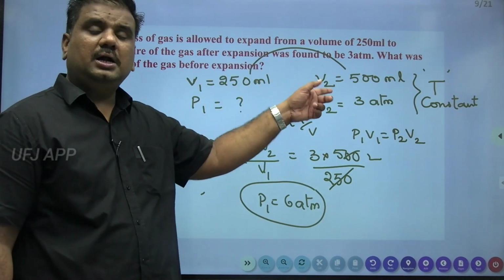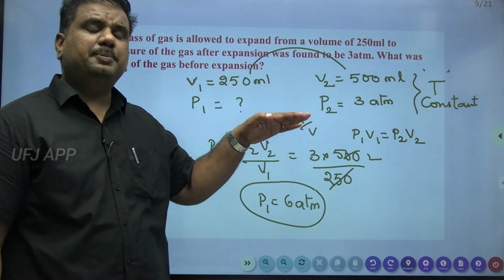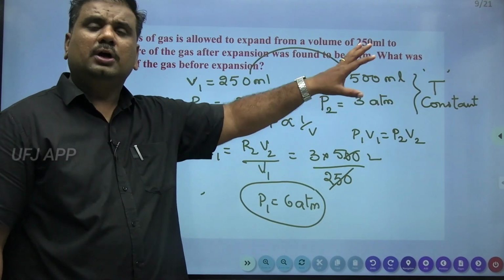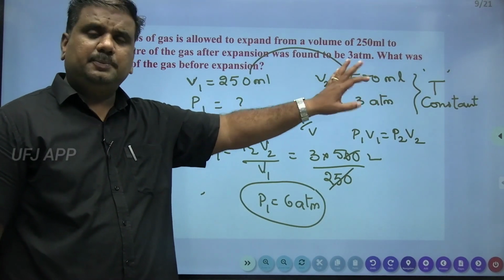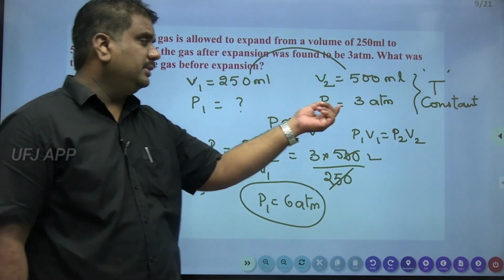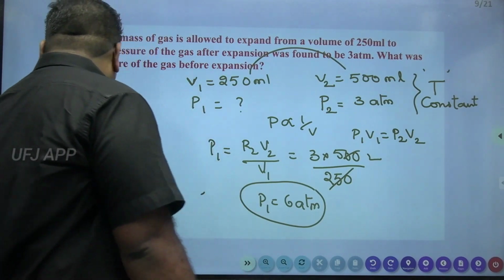Volume is getting doubled, so pressure should be half. So half the value of P is nothing but 3, then the complete value of P, 100% P value, what will it be? Nothing but 6 atmospheres, double this particular value. Right? Then moving on to the next question.